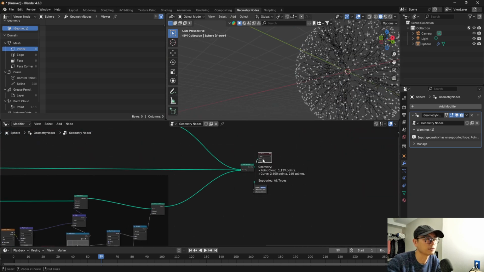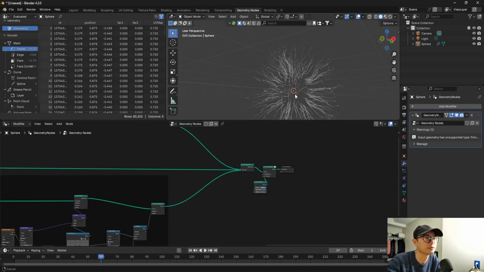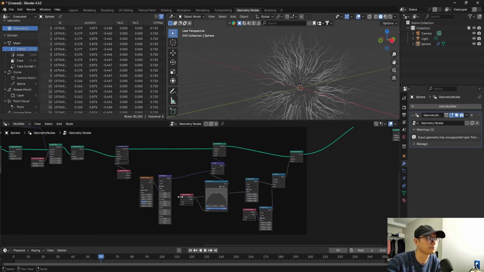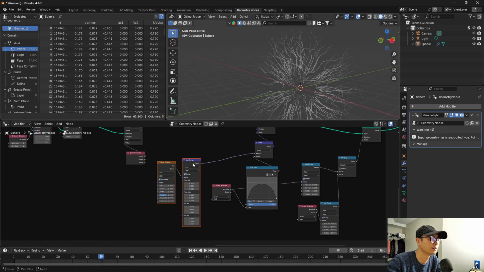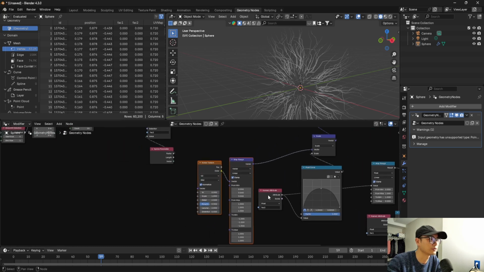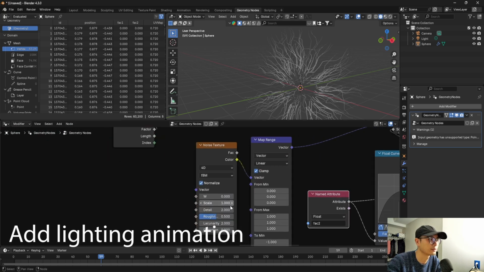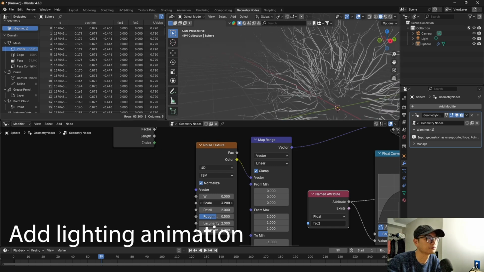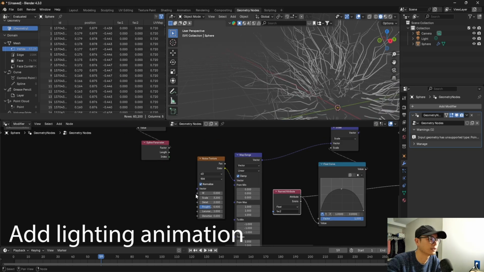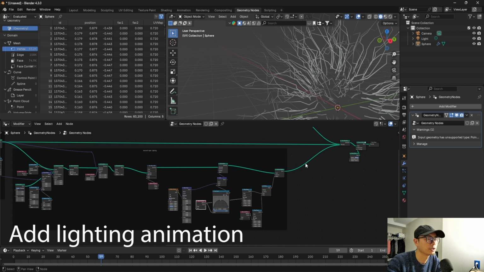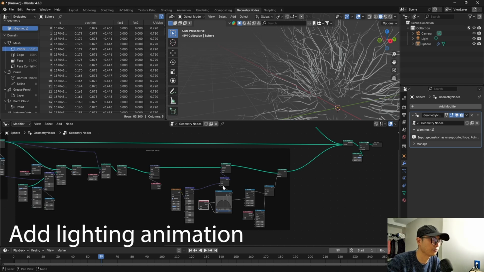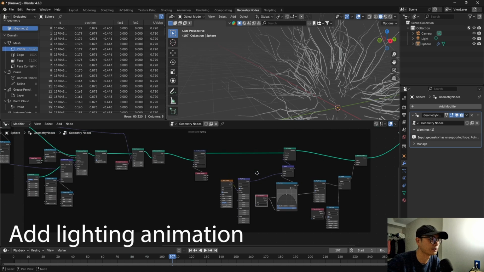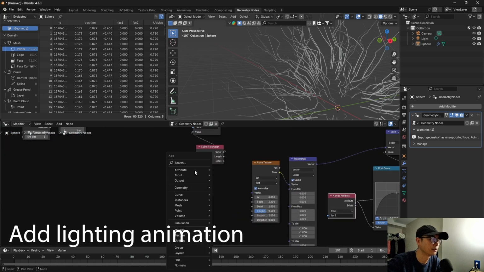Then let's check the final result. It will be like this. So it looks ugly, right? So here I need to tweak the noise, the scale, changing the scale. Yeah. And if we press space, it will be like this because there is no animation yet.